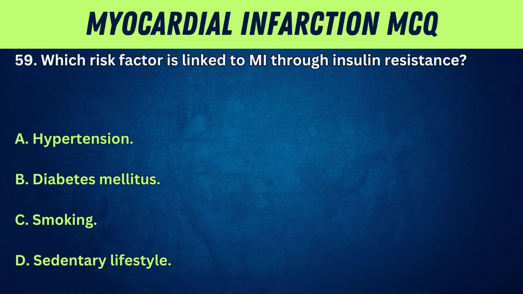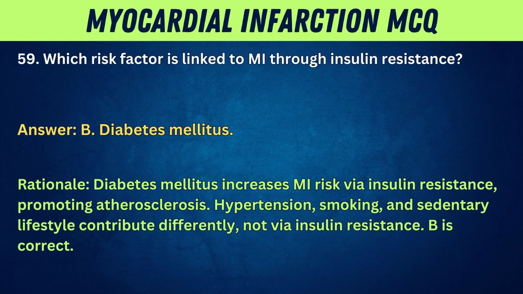59. Which risk factor is linked to MI through insulin resistance? A. Hypertension. B. Diabetes mellitus. C. Smoking. D. Sedentary lifestyle. Answer: B. Diabetes mellitus.